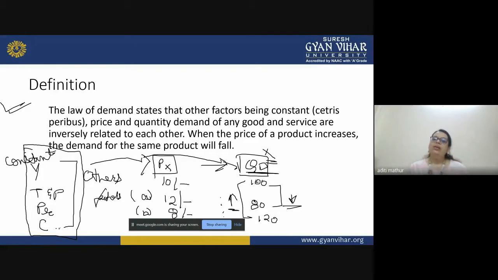But when we study the law of demand, we say all these factors, the income, the budget planning and everything are constant, and we are just focusing on two variables, that is the quantity demand and the price, and we study the relationship between these two, right? And we say that there exists an inverse relationship. If one increases, the other will fall, and if one decreases, the other will increase, right?